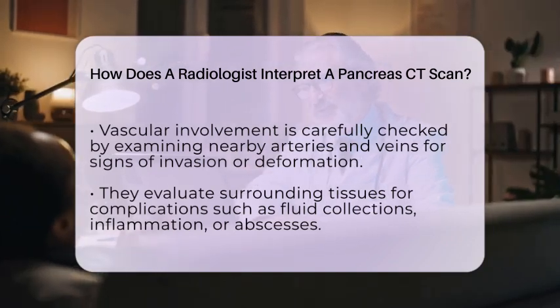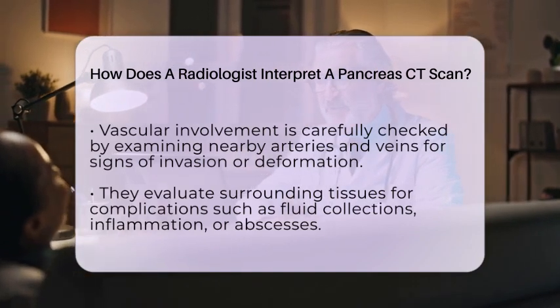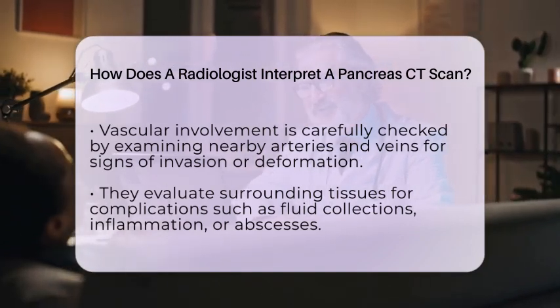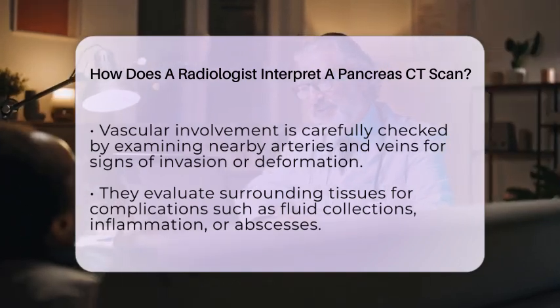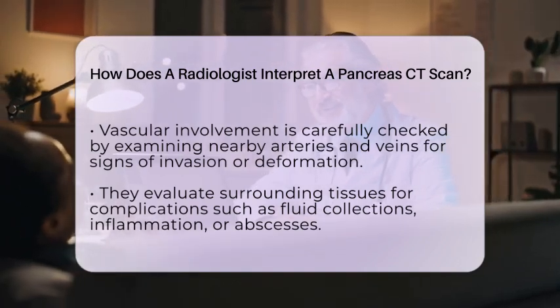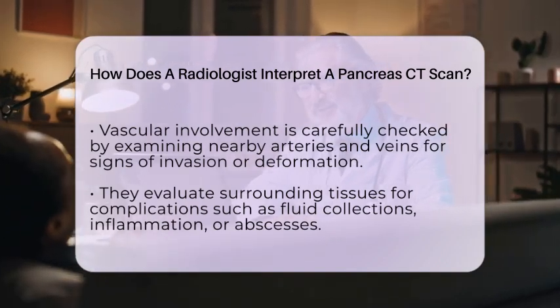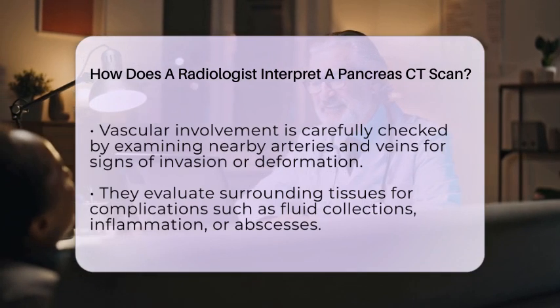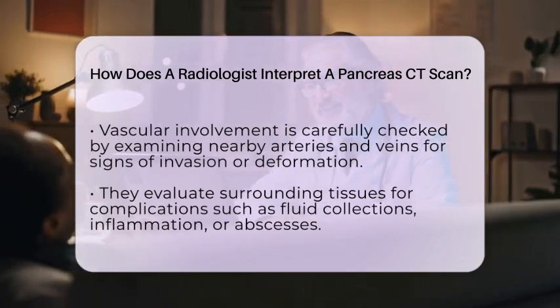The radiologist also checks the tissues around the pancreas for complications. They look for fluid collections, signs of inflammation, or abscesses. In cases of acute pancreatitis, the scan helps assess severity by measuring how much tissue has been damaged or necrotic and identifying fluid buildup, which can influence treatment decisions.